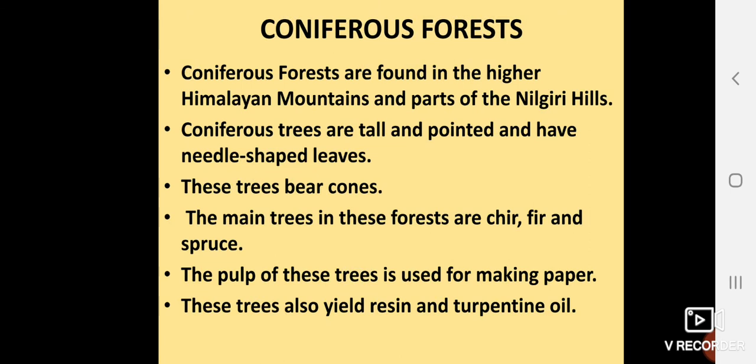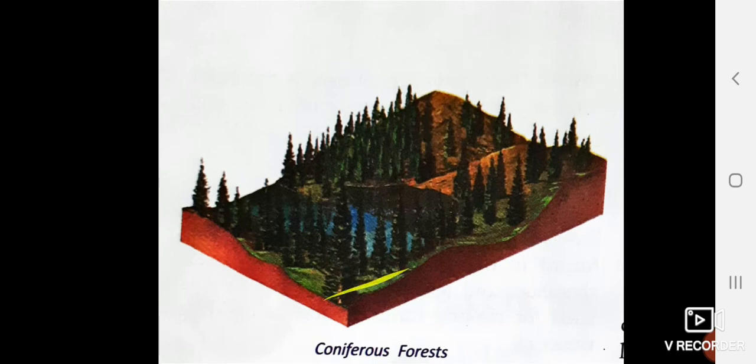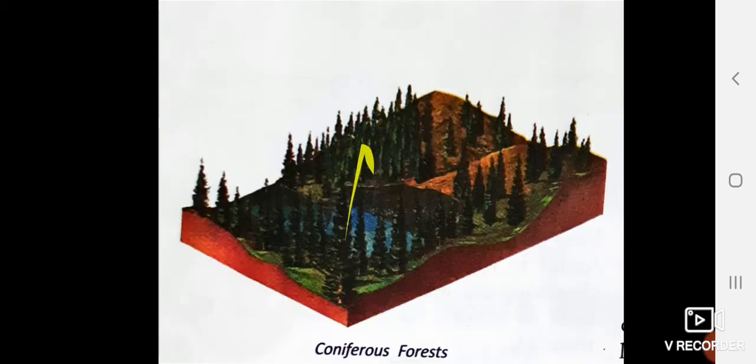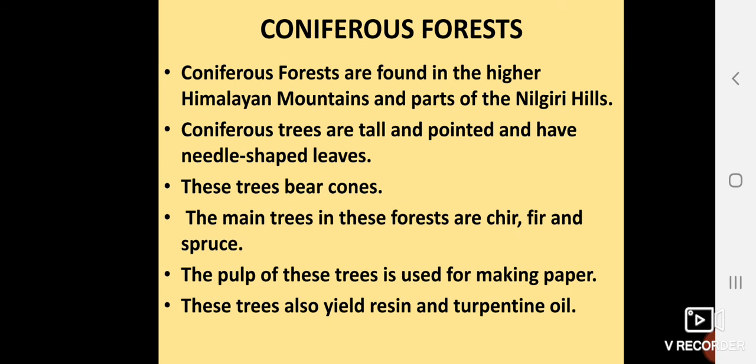Next is your coniferous forest. These are found in the higher Himalayan mountains and parts of Nilgiri hills.